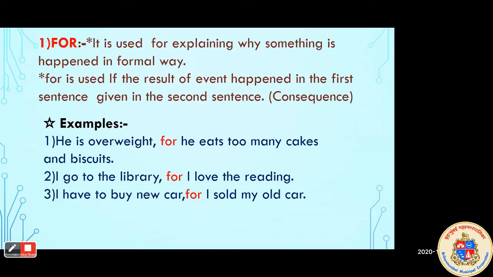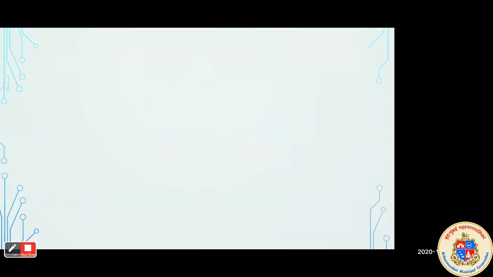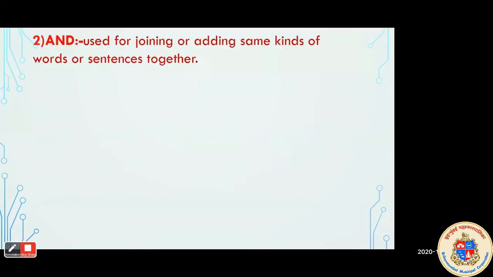Okay, so let's see the next conjunction, that is and. We always use these words in our sentences. This is used to express similar ideas.